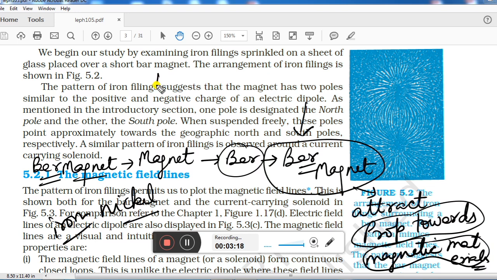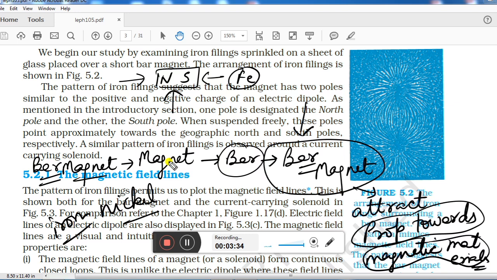You know very well that if a bar magnet or any magnet is kept near an iron piece, then this iron piece will come and be attracted to this special material we placed here, which we are calling magnet.